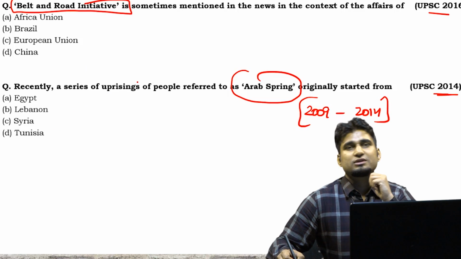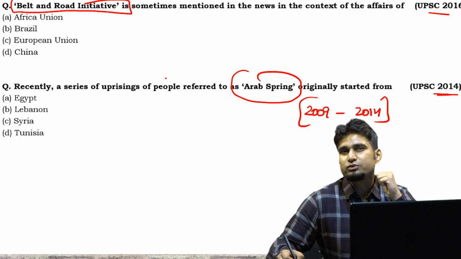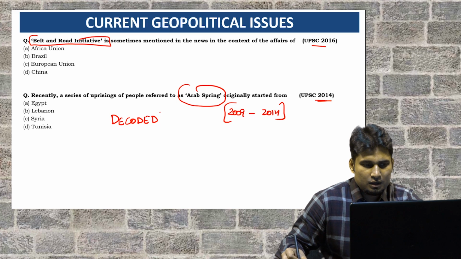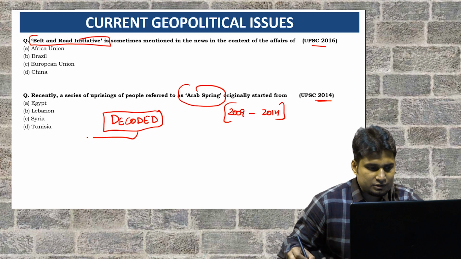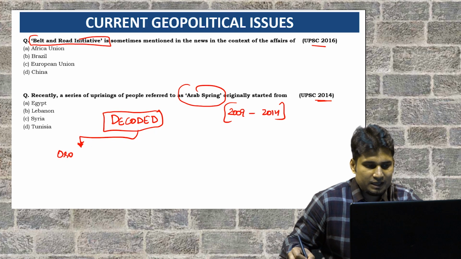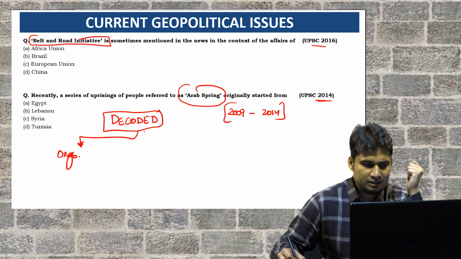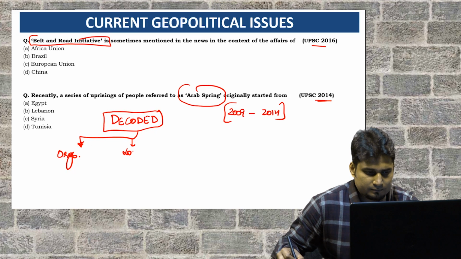So what we discussed here, we will solve all these questions in the next lectures, but we have decoded what UPSC is asking. There are three topics where we need to understand. One, organizations. If we read all the organizations that are required, we can solve all the questions. Second, locations.